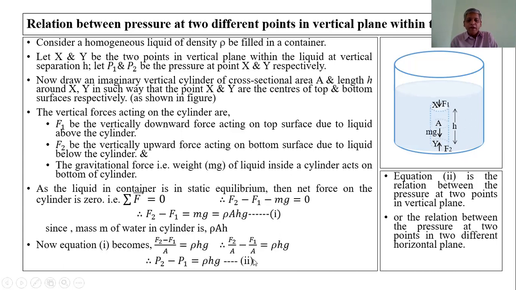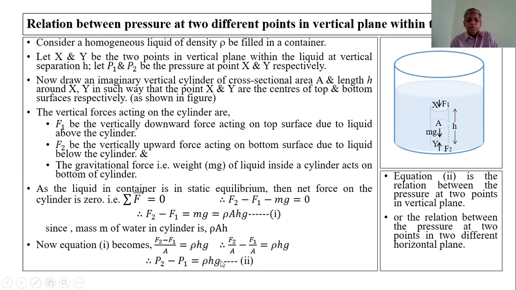Minus F1 upon A is the force per unit area at the top surface, that is at the point x, which is P1. Therefore, instead of F1 upon A, we write P1. That is, P2 minus P1 is equal to rho h g.